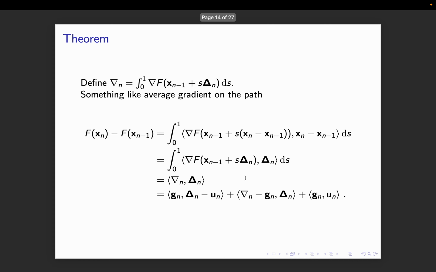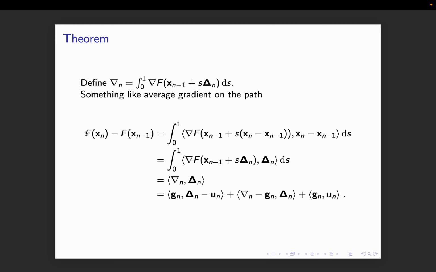It makes sense. So now I'm going to go into a theorem, which is going to be a little bit equation-y, so bear with me. Let me define an average gradient of the nth point, which is the gradient evaluated at some point between xn minus 1 and xn, and I take the expectation. So this is the average gradient on the path between xn minus 1 and xn.